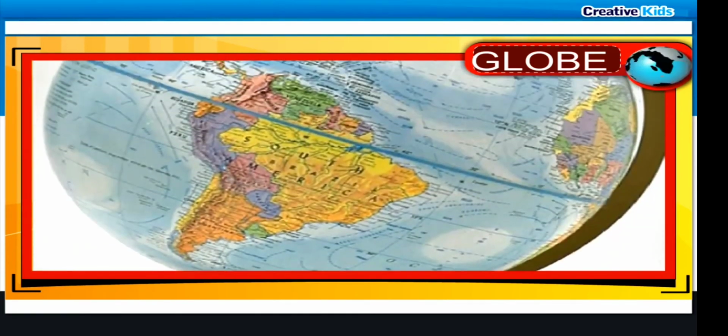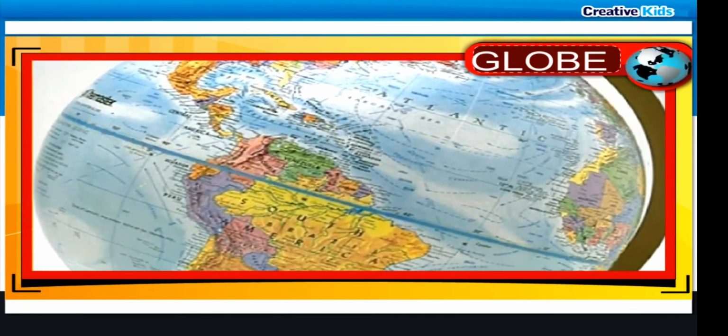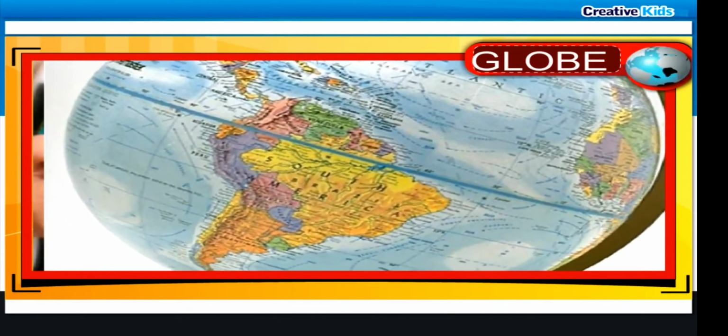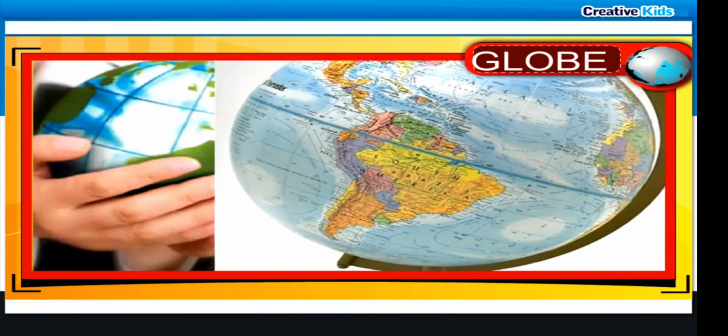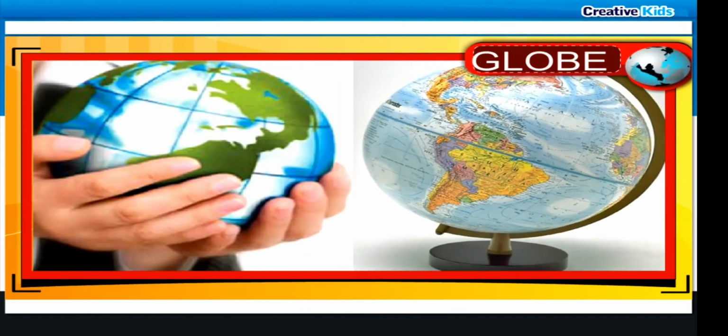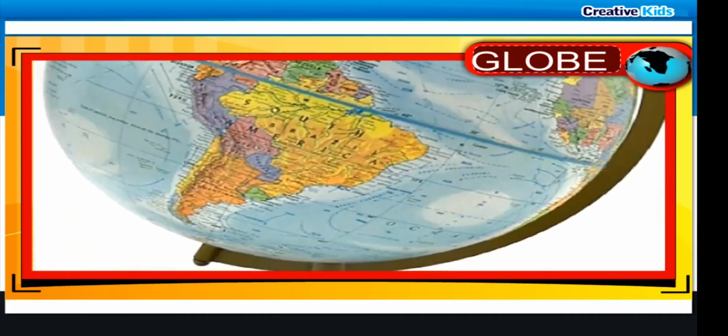Though the globe has many advantages, it has certain disadvantages too. A globe shows only one side of the Earth at one time and it cannot be carried easily from place to place. The details are not shown clearly because of space limitation.